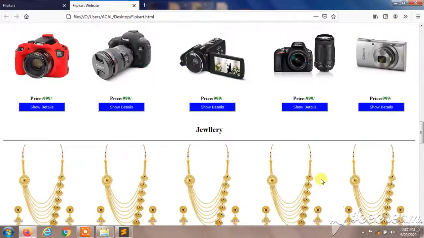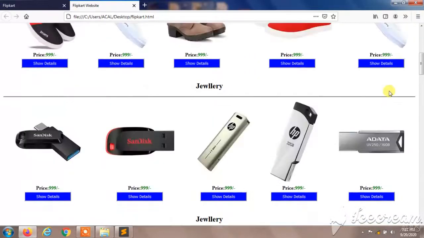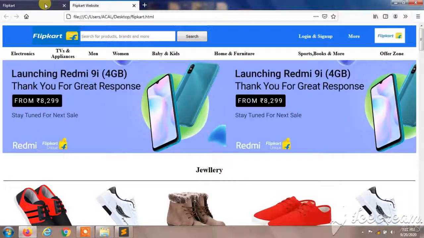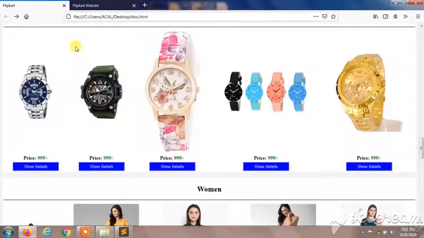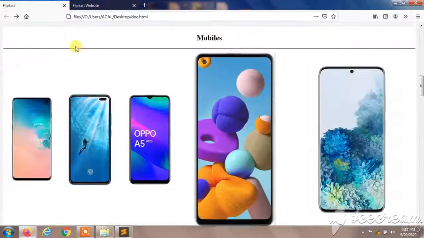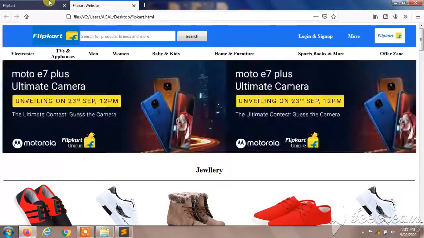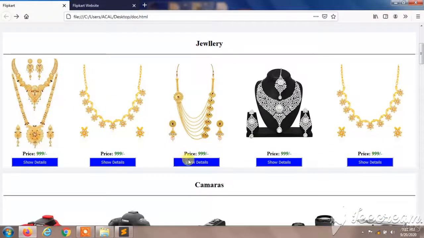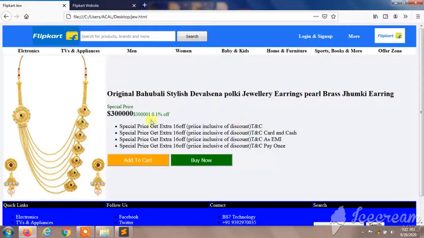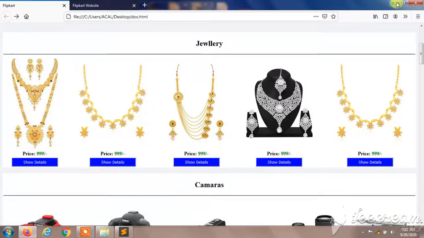So now we are going to create a last bar over here. So you can see it was same as the Flipkart website. So when we click this, it goes to some other detail page.